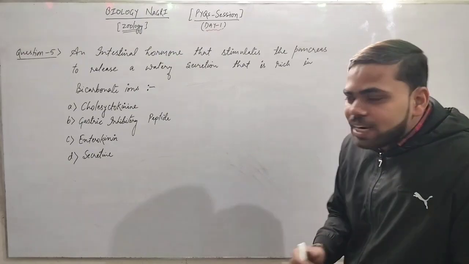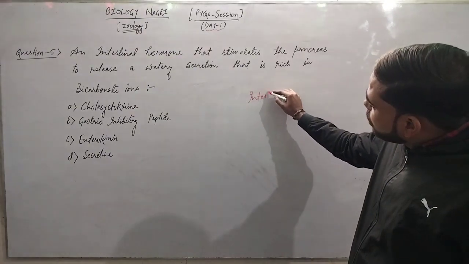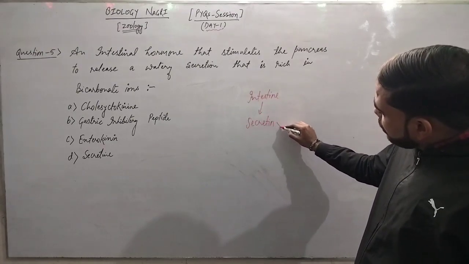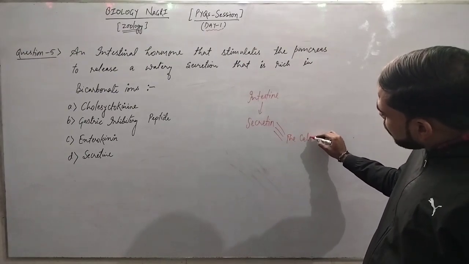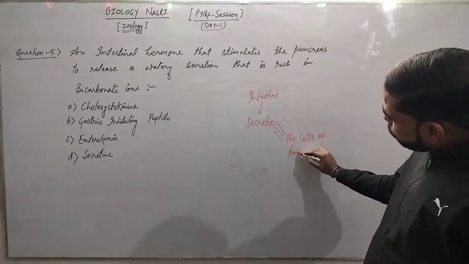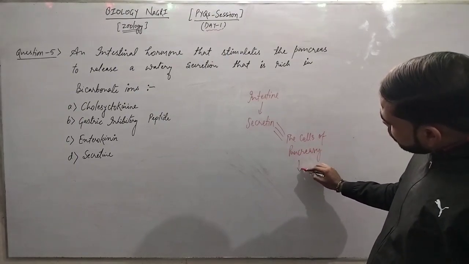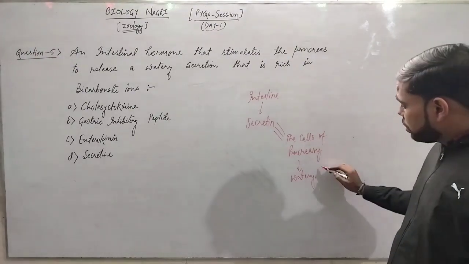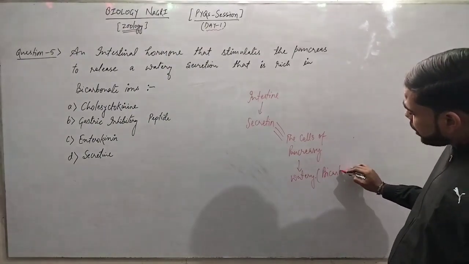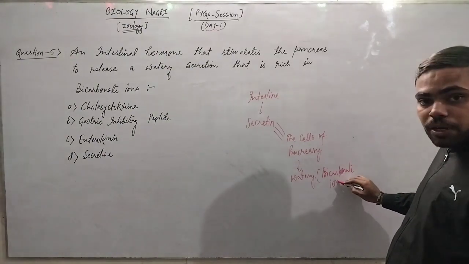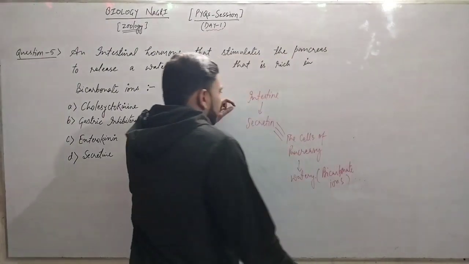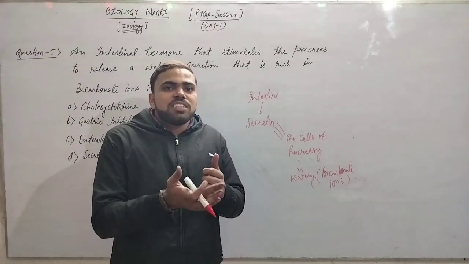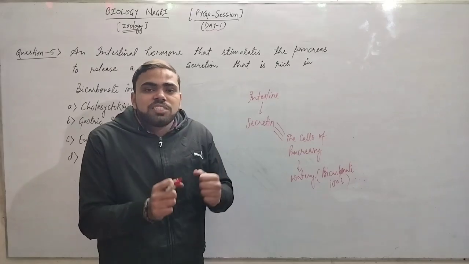It means we know that the intestine releases the secretin hormone, which influences the cells of the pancreas to release a watery secretion, and this watery secretion is rich in bicarbonate ions. So we know that the intestine releases the secretin hormone, which influences the cells of the pancreas to release a watery secretion, and that watery secretion is rich in bicarbonate ions.